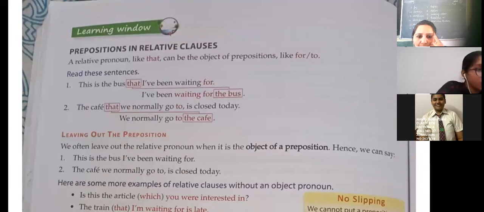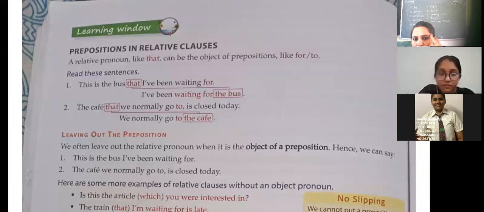Now you can see prepositions and relative clauses. A relative pronoun like that can be the object of prepositions like for, to. Here that is the object of the preposition for and to. This is the bus that I have been waiting for. So I have been waiting for the bus. So it is the object here of the preposition.